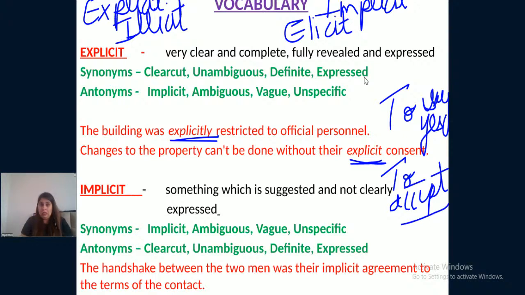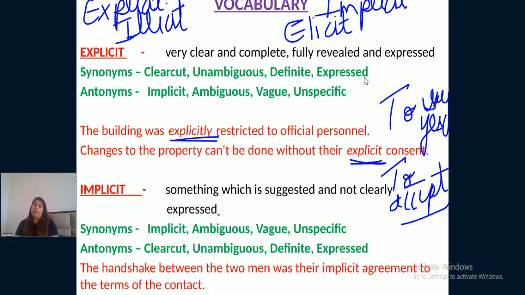Right. Changes to the property can't be done without their explicit consent. If they clearly won't say yes, we can't make any change to their property. Now, the next word is implicit. See, you need to remember, students, that implicit is exactly the opposite of explicit. Explicit's opposite is implicit.